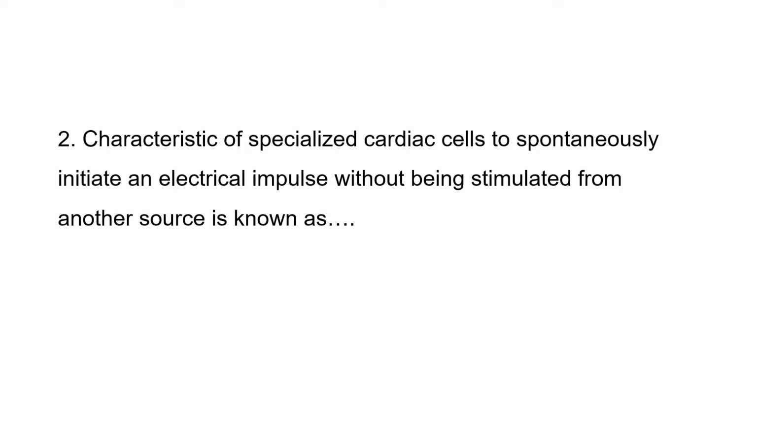Second question, characteristic of specialized cardiac cells to spontaneously initiate an electrical impulse without being stimulated from another source, that is known as automaticity. So all the cells of the heart have a specific function to produce an impulse. The SA node is the pacemaker of the heart, and that produces impulse at the rate of 60 to 100 beats per minute. And when the SA node stops giving impulse, then AV node takes over.